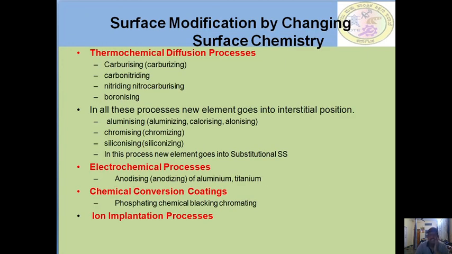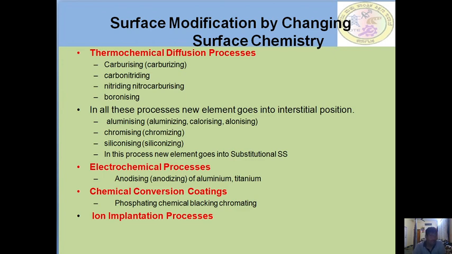Surface modification by changing surface chemistry. This is done using chemical engineering. The thermochemical diffusion processes include carburizing, carbonitriding, nitriding, nitrocarburizing, and boronizing. In all these processes, the new element goes into the interstitial position. It also includes aluminizing, chromizing, and siliconizing. In these processes, a new element becomes a substitutional element on the surface.